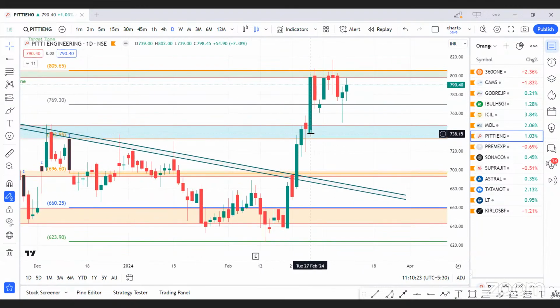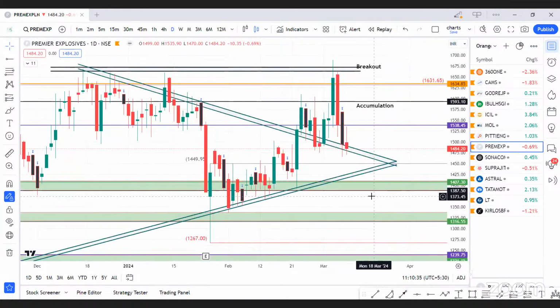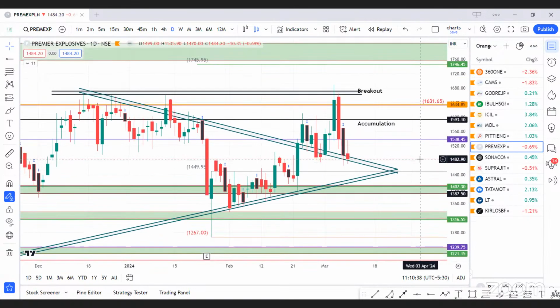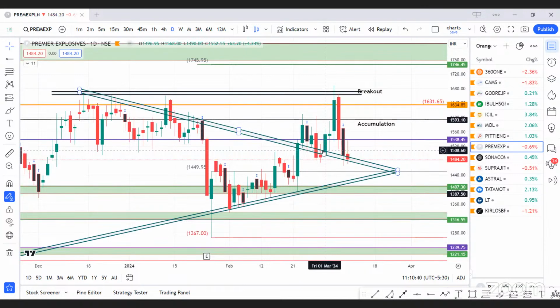PT Engineering, our entry was in this at 746 levels, and our target was 805. It made high of 817. Our target done. In this, we have planned both accumulation as well as breakout entry. Breakout entry is still pending, but from accumulation entry, it hit our breakout zone and gave us a good move. Our accumulation entry starts at 1540 levels, and when we are accumulating, our first target was at 1636, and it made high of 1689.